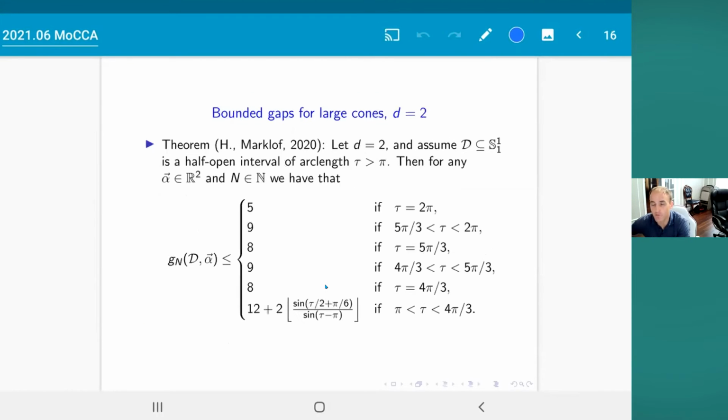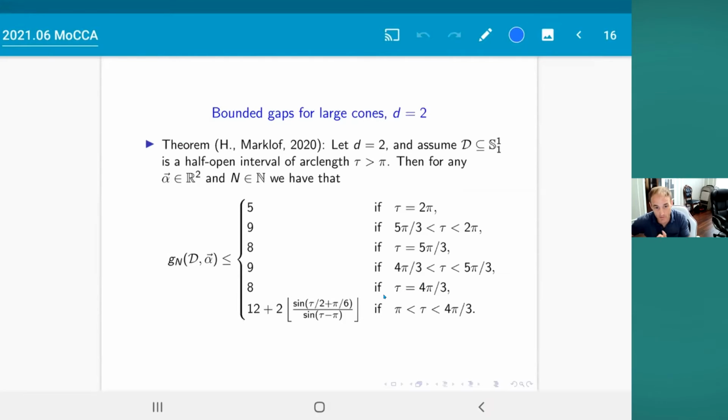Now, what we can prove for this more general version of the problem is the following. I'm showing you in 2 dimensions. In 2 dimensions, let's suppose that we confine ourselves to look in a cone, and let's suppose that the cone has angle tau. If the angle of the cone is bigger than pi, then we can prove that the number of distinct distances in the direction of that cone is bounded above by, and the right-hand side depends on what tau is.